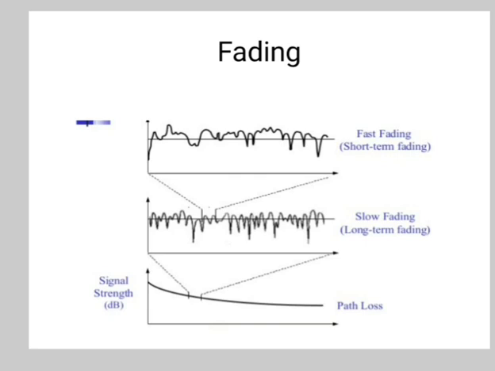Short term fading, also known as multipath induced fading, is due to multipath propagation. The fading results from the superposition of transmitted signals that have experienced differences in attenuation, delay, and phase shift while traveling from the source to the receiver. It may also be caused by the attenuation of a single signal.